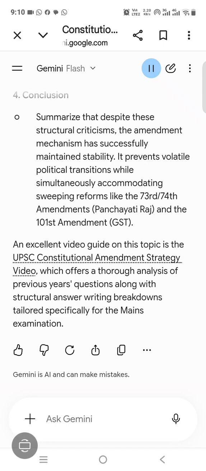Question 1, 15 marks, 250 words. Parliament's power to amend the Constitution is a limited power and it cannot be enlarged into absolute power. In light of this statement, explain whether Parliament under Article 368 can destroy the basic structure of the Constitution by expanding its amending power. UPSC PYQ, Model Answer Structure.